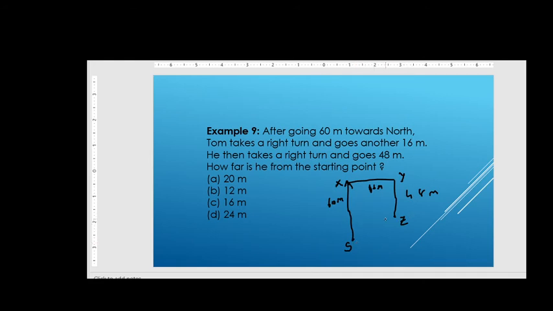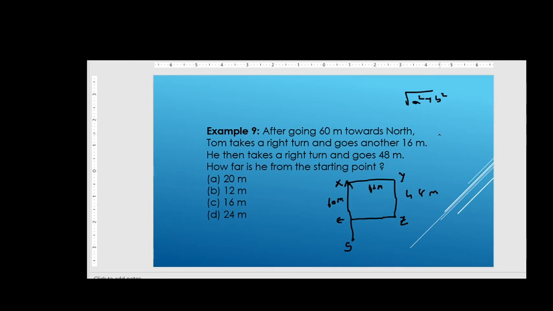For this we have a small formula, that is a square plus b square, right? Here the distance between XY and the distance between EZ is equal friends, because it is 16 meters, right?